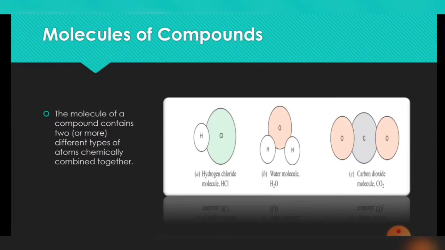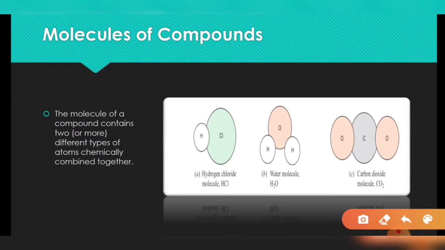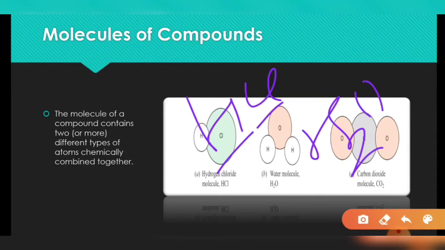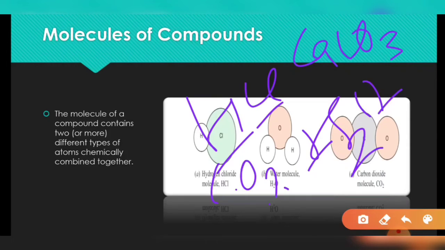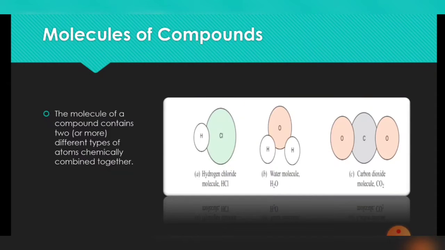But we know very well that different kinds of atoms also join together, and we call them molecules of compounds. When different atoms join together chemically in a particular definite ratio, they form a compound. These could be HCl, H2O, HNO3, CO2, CaCO3. Different atoms joined together form the molecules of compounds, and they always join in a fixed ratio.